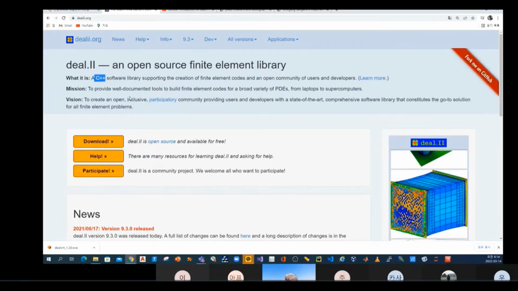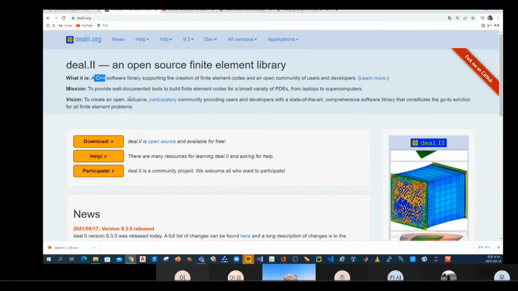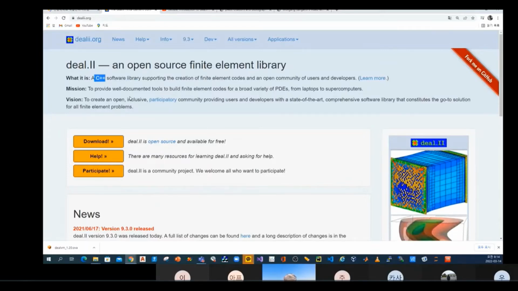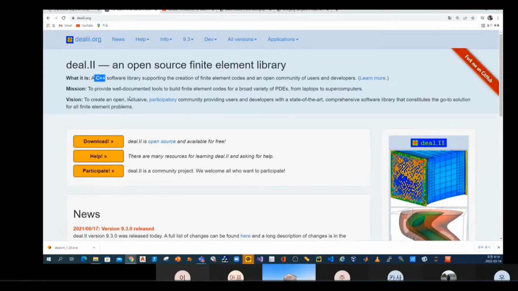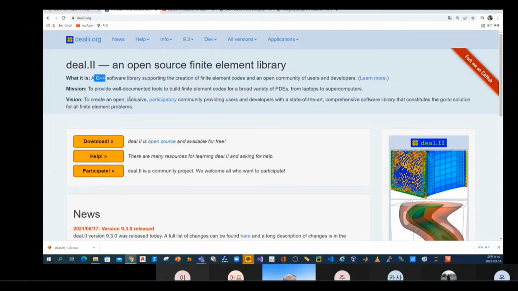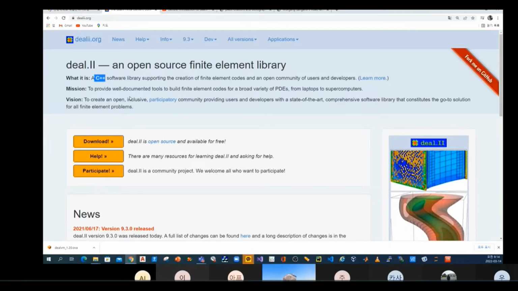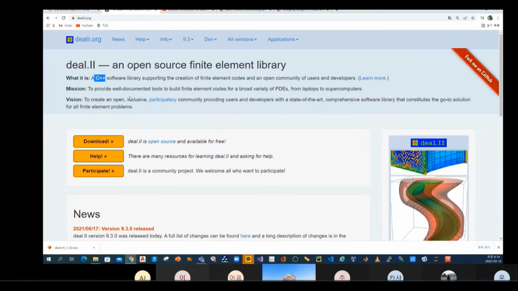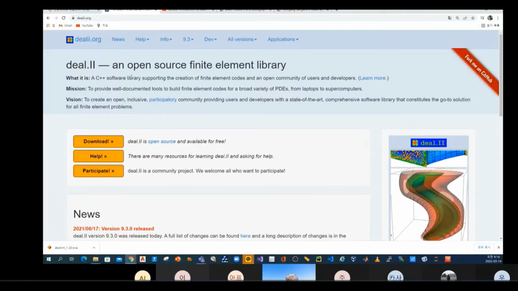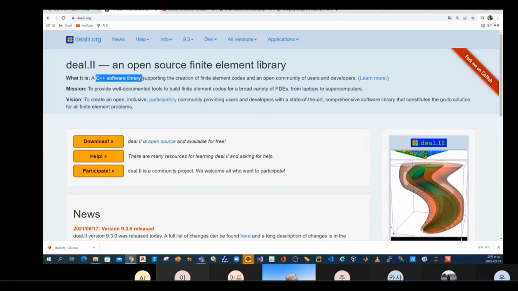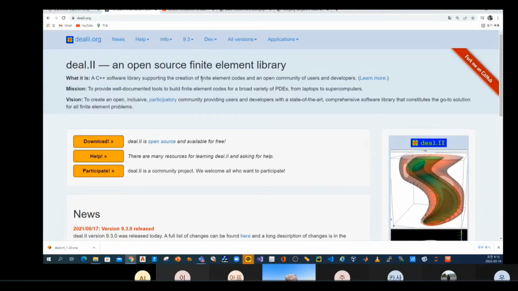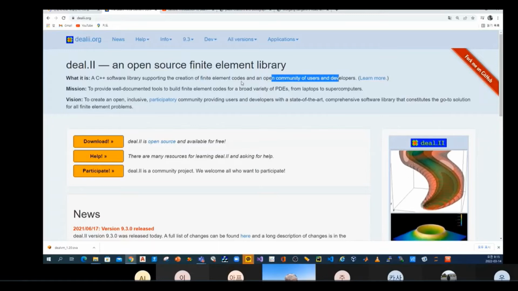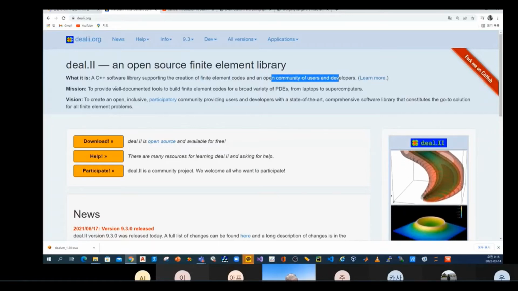If you don't know C++, everybody should become familiar with this C++ software. There are many computer languages, C, C++, Fortran, Java, Python, like that. But in this software, the computer language is C++, supporting the creation of finite element code and an open community of users. If you want to know more details, learn more. Look here. What is the mission?